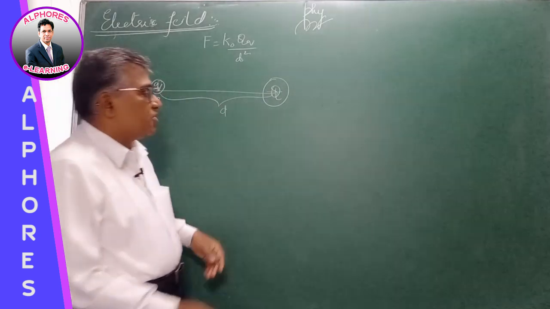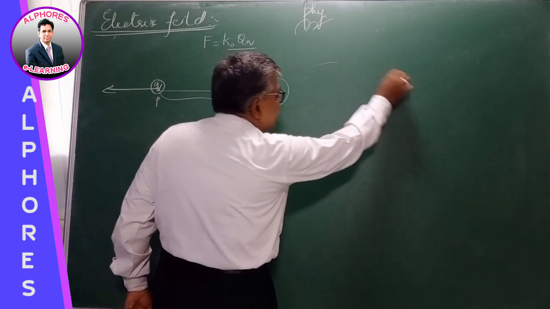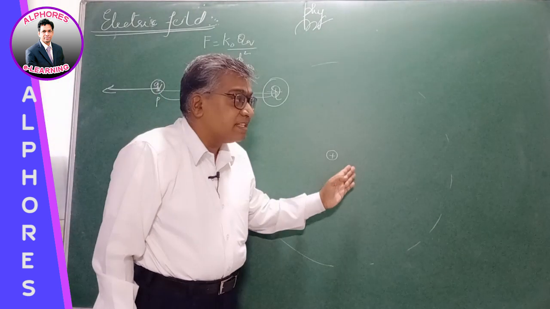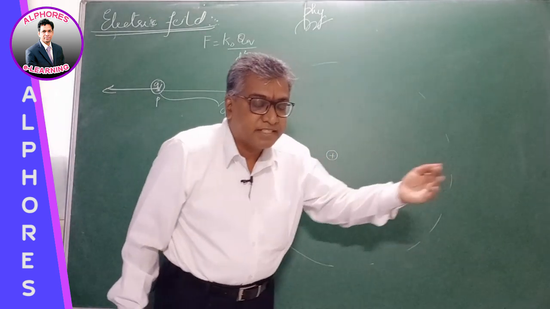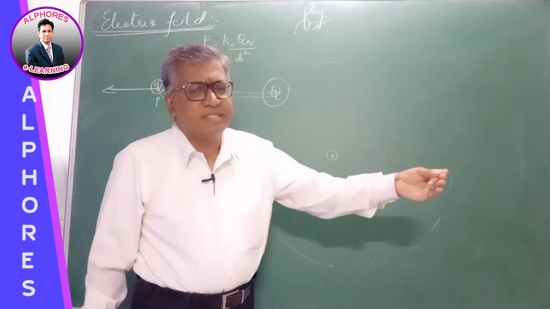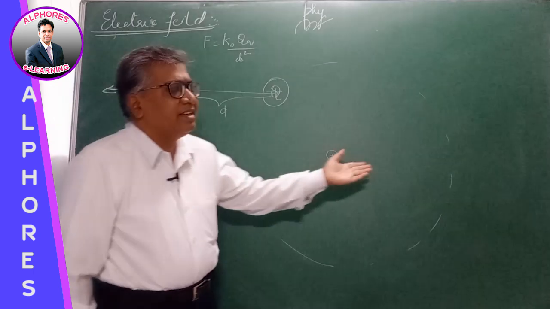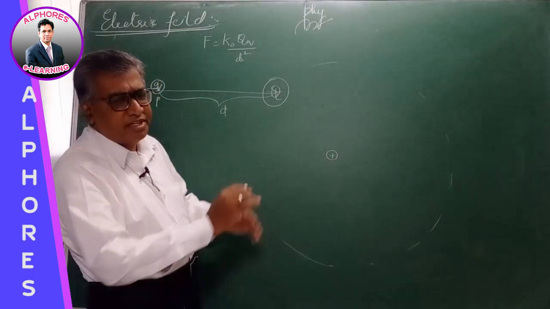So every charged body produces some field around it, right? Actually this field extends up to infinity, but up to a certain distance the impact is appreciable, considerable. Beyond some distance the field becomes negligible, very small. Even though the field exists, it is so small that we need not consider it.